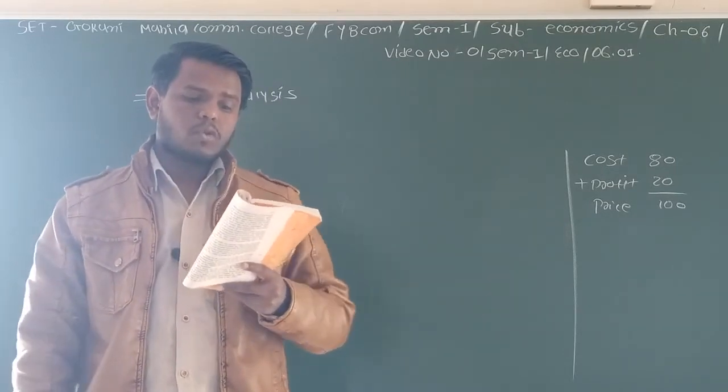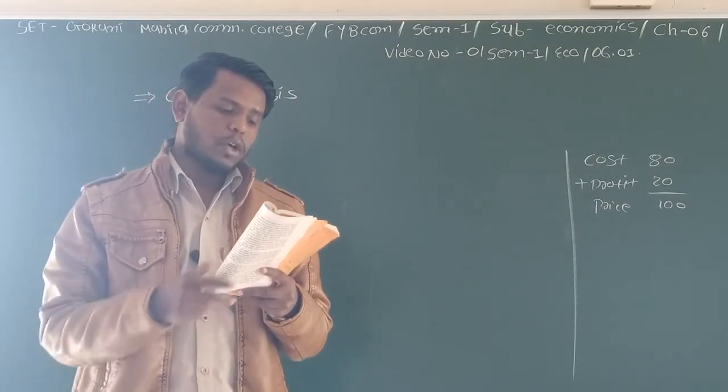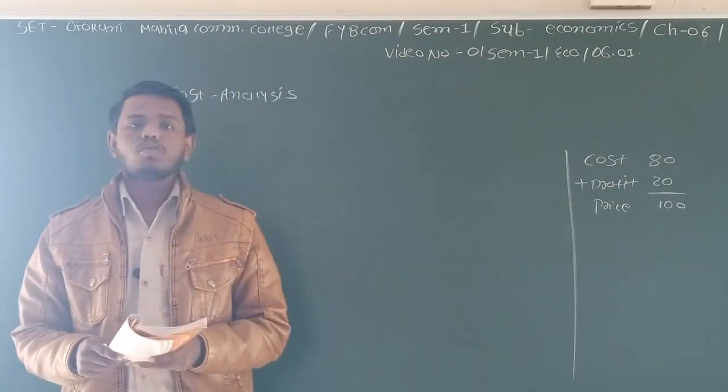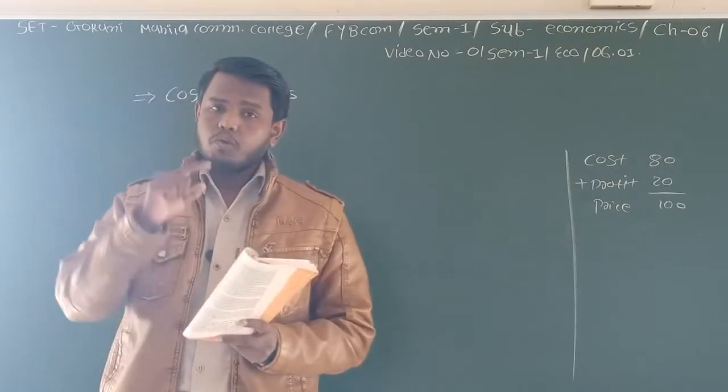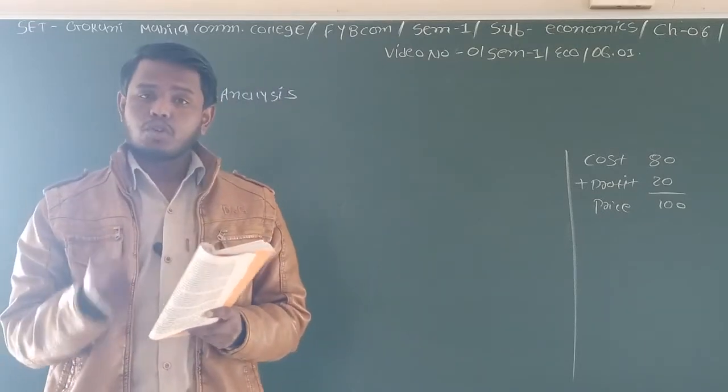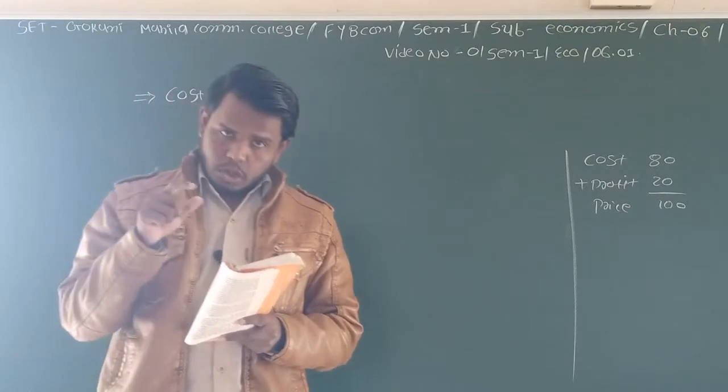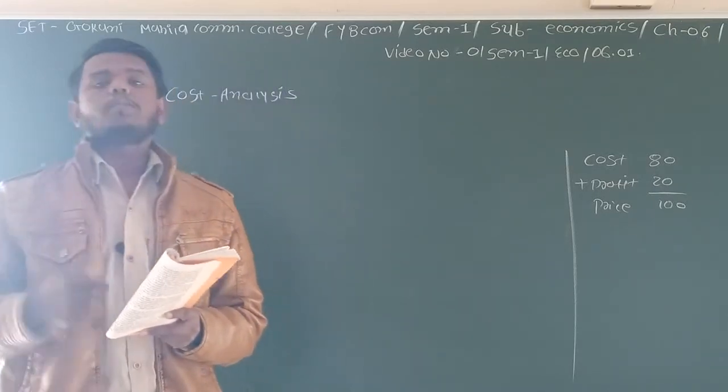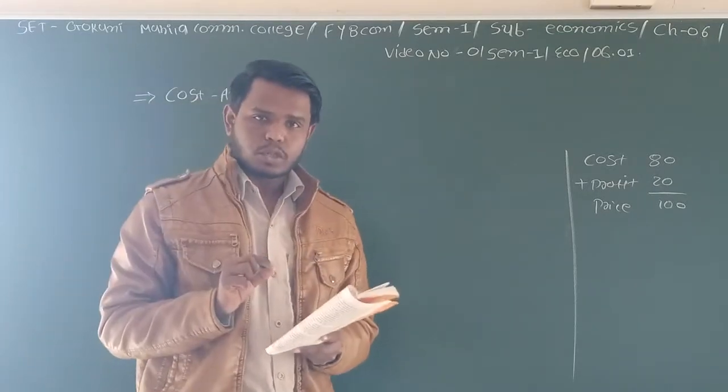Production cost means the cost incurred by the firm on production of a commodity. What is production cost? Production cost means when any producer wants to produce something, the cost incurred on that particular commodity is called the production cost.